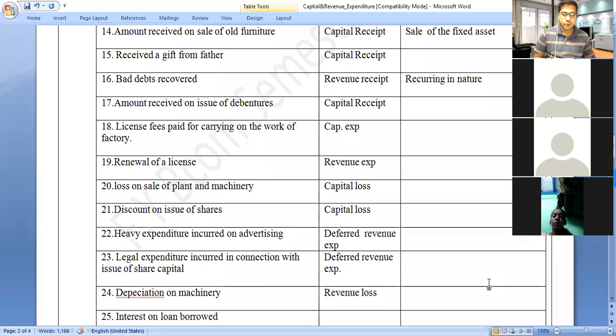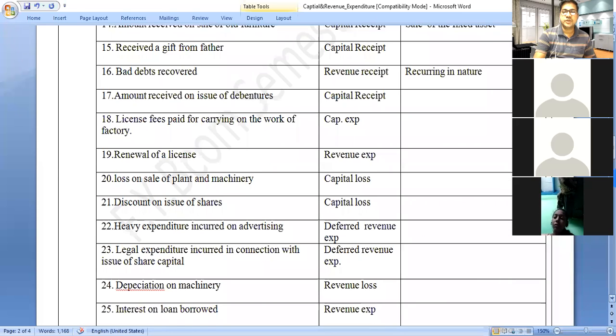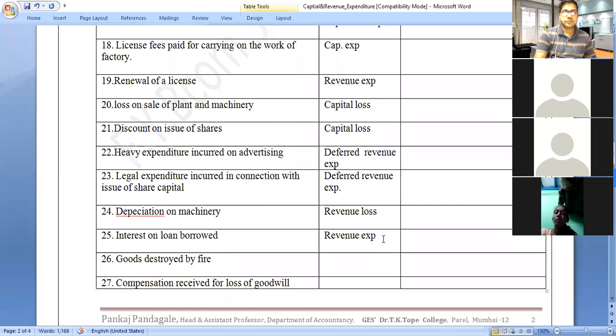Next, interest on loan borrowed. It is also revenue expenditure. Why do we call it a revenue expenditure? Suppose the company borrows a loan. On this loan they pay a certain amount of interest. Such interest, which they pay on a regular basis, is considered as a revenue expenditure.